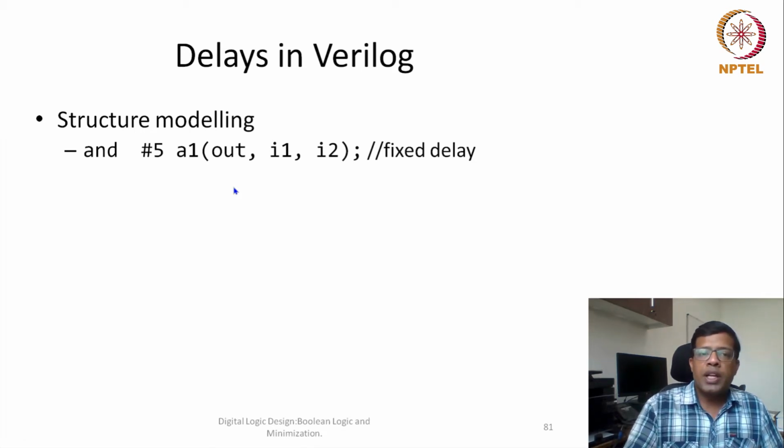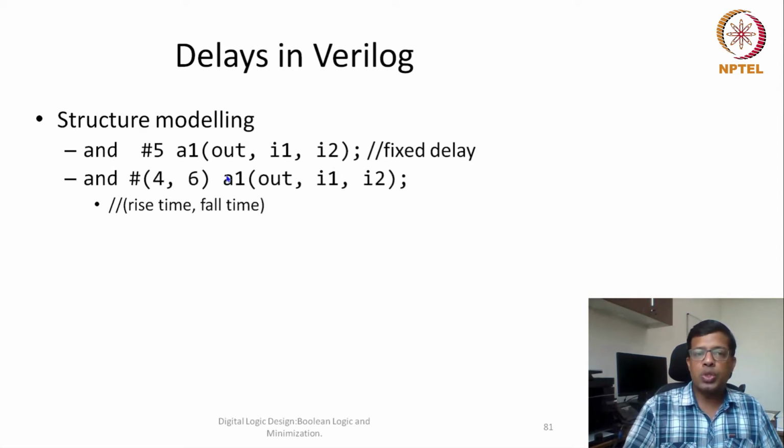So here I wanted to say that delay of my AND gate is 5 units. You remember that this AND is the gate declaration, and this is the instance name. A1 is the A1 instance of my AND gate, and this #5 essentially means that whenever inputs I1 and I2 change, after 5 units of time my out will change.